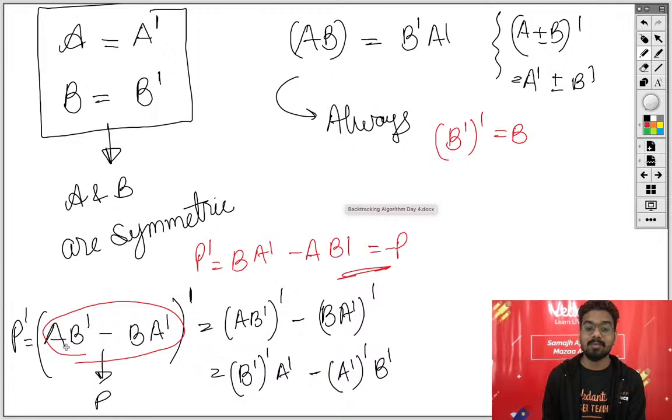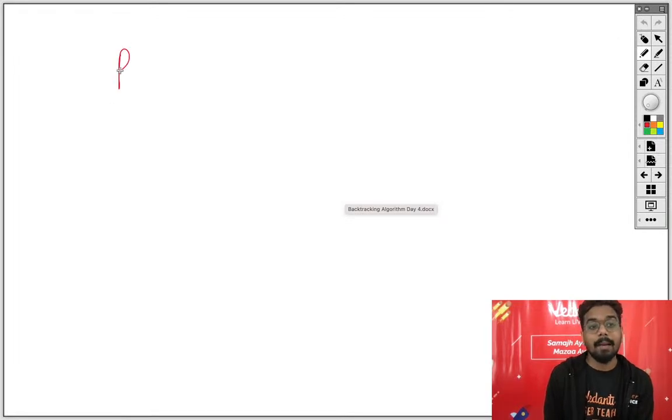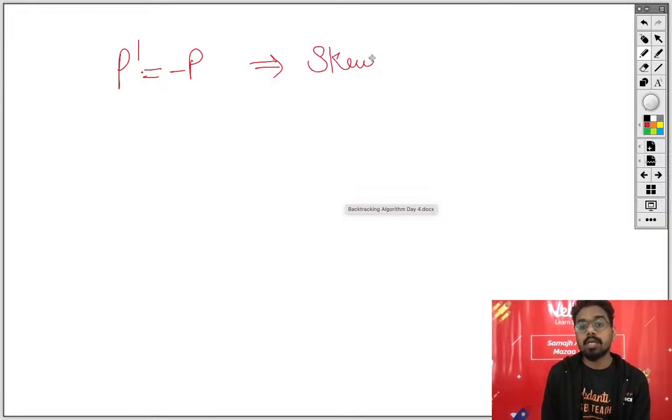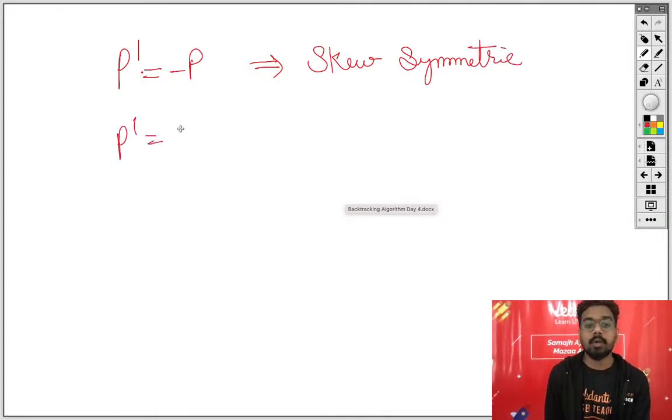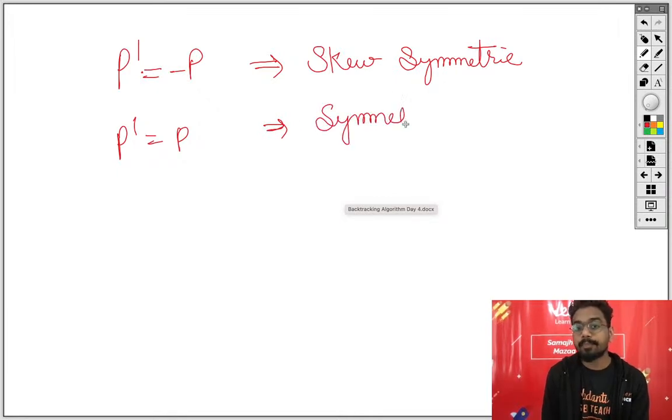And whenever you are having P dash equals to minus P, you will say that it is a skew symmetric matrix, okay? And when P dash is equal to P, ये हम बोलेंगे सिमेट्रिक होगा, ठीक है.